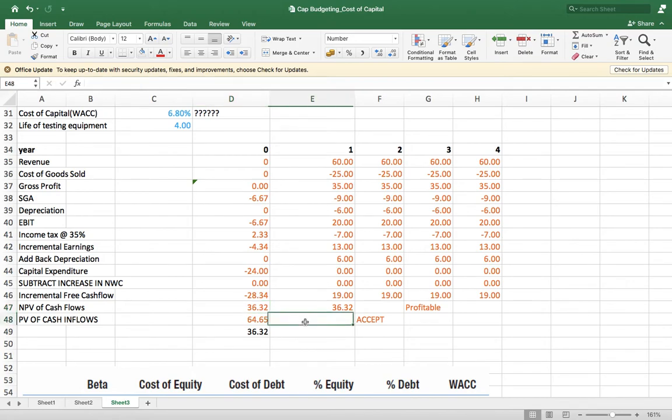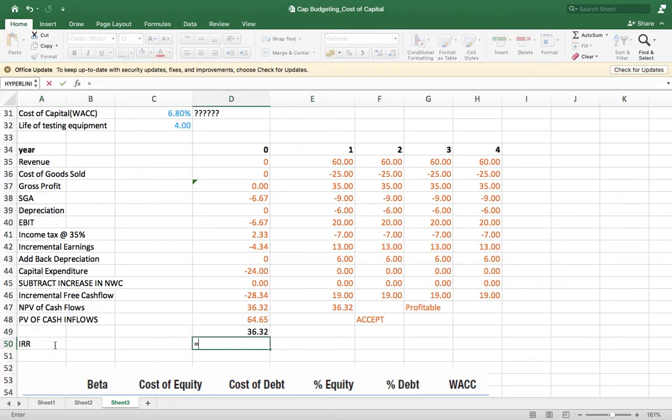You can also calculate the IRR of the project. Because the cash flows are evenly distributed, we will use IRR. The IRR is calculated from the inflows to the outflow, all cash flows from year 0 till the end of life. Enter, and 56% is the return of the company.